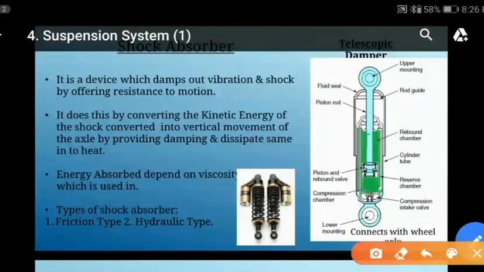Here you can see the diagram of the shock absorber. You might have seen this shock absorber in two-wheelers. So it is mostly used in two-wheelers only.